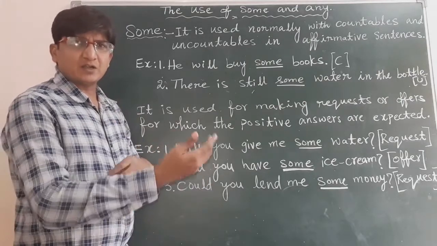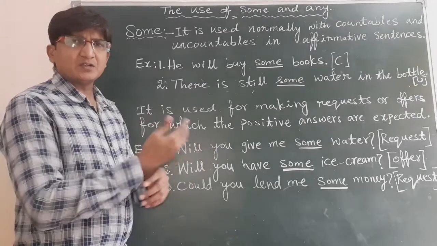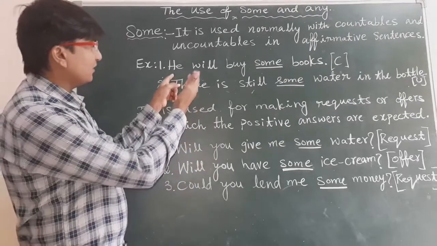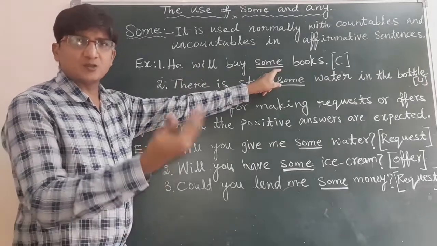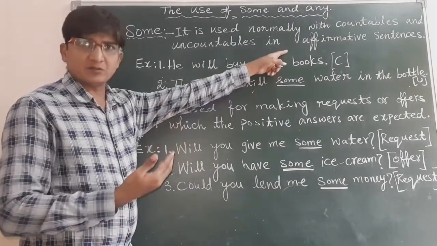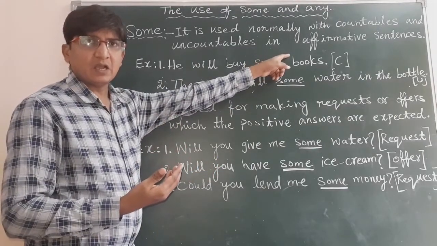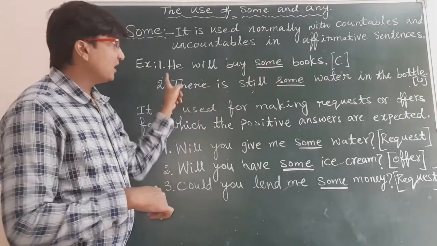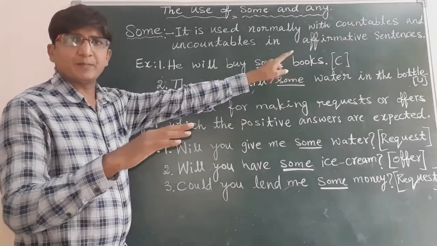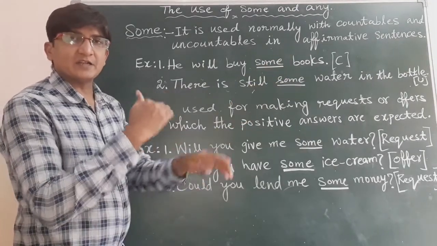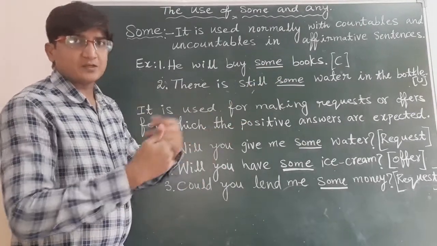What is a positive sentence? Suppose for example, look at this sentence: he will buy some books. It's a positive sentence, an affirmative sentence. And its negative sentence is: he will not buy some books. It is very simple to identify whether a sentence is positive or negative.